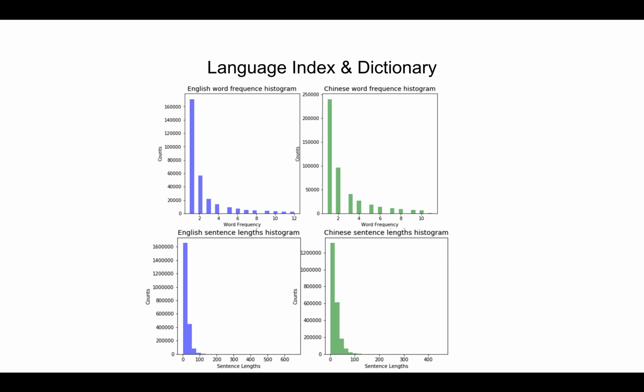To build a proper word vocabulary, I looked into the word frequencies and removed words with small frequencies. I also looked into the distribution of sentence length and found that the length 50 covers well for majority of both Chinese and English sentences.